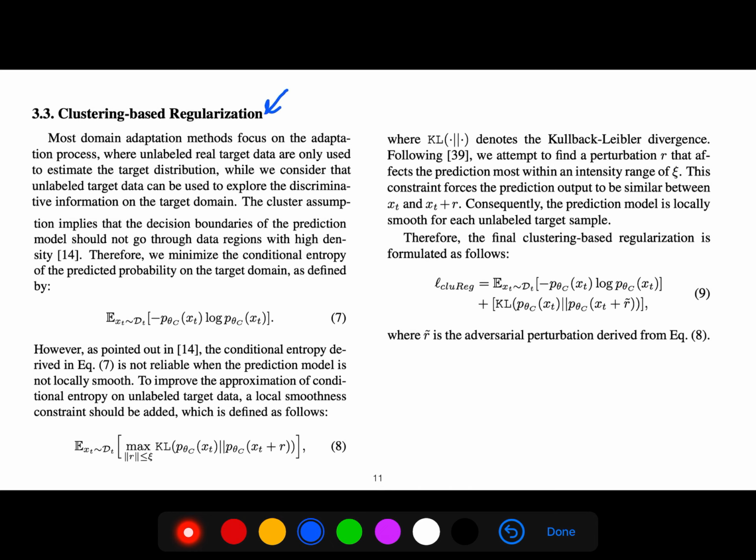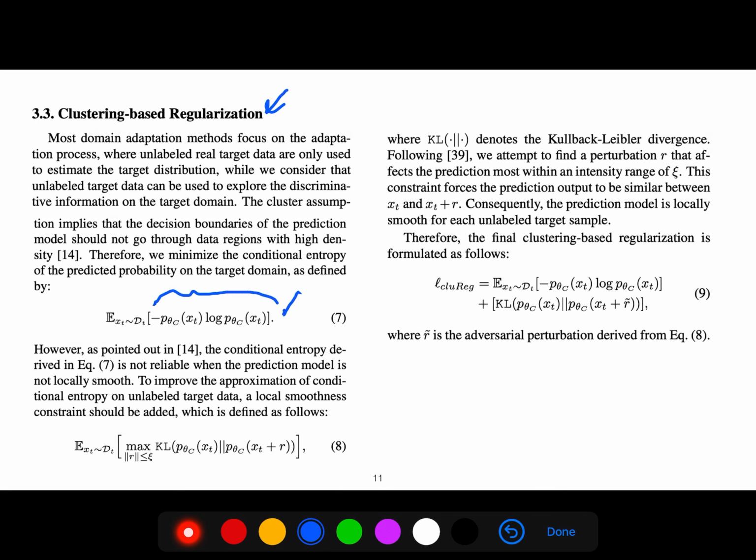So, clustering-based regularization. Most domain adaptation methods focus on the adaptation process where the unlabeled real target data are only used to estimate the target distribution, while we consider that unlabeled target data can be used to explore the discriminative information on the target domain. The cluster assumption implies that the decision boundaries of the prediction model should not go through data regions with high density. Therefore, we minimize the conditional entropy of the predicted probability on the target domain.